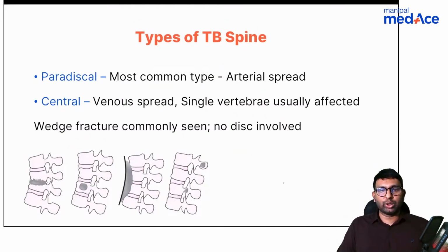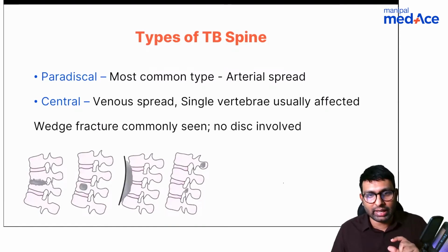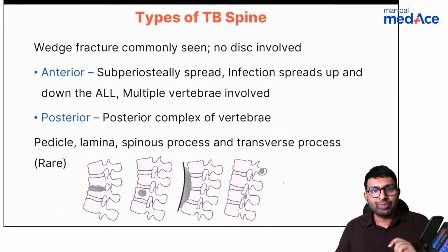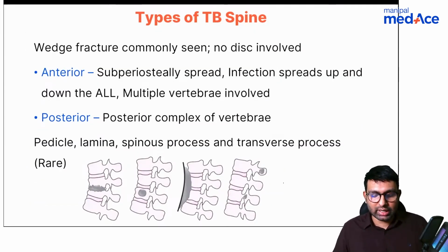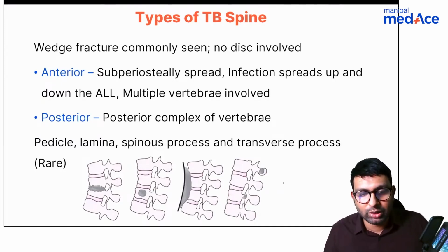So this is what I was trying to explain. Paradiscal is arterial spread, central is venous spread, a single vertebra is involved, there will be wedging of the area, and the disc won't be involved because venous spread goes directly into the vertebra. And also posterior and anterior type. Anterior is subperiosteal spread and posterior is spread through the posterior element.